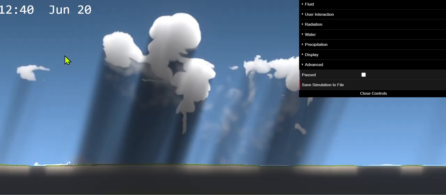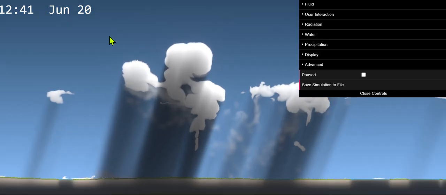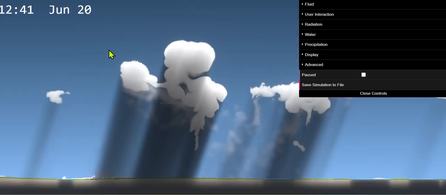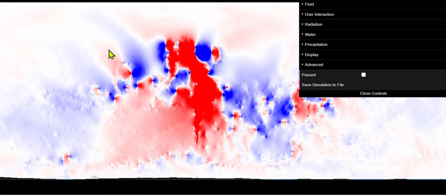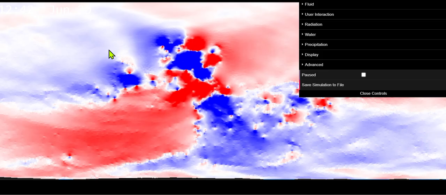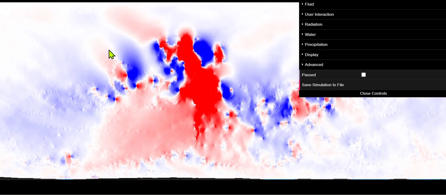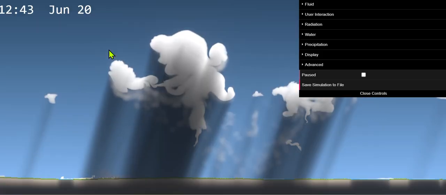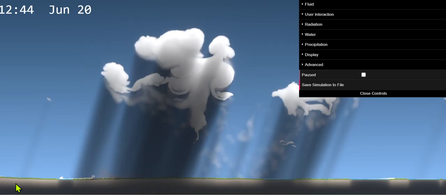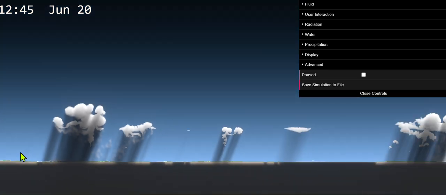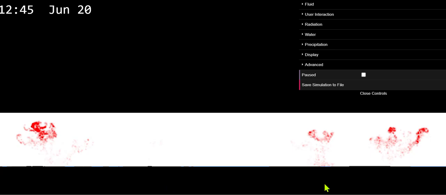It's just moving up really quickly. It's going to get stopped at this top layer, so in case you're wondering, it wouldn't hit the top of the simulation. But yeah, it's just dragging up the moisture. Wow. Yep, this is definitely going. And yes, this is how you create the violent storms.